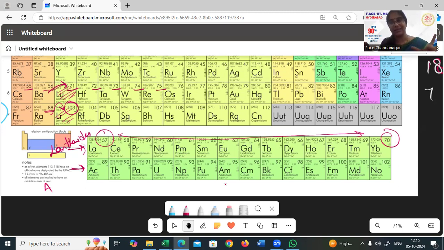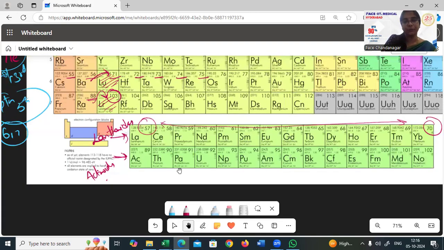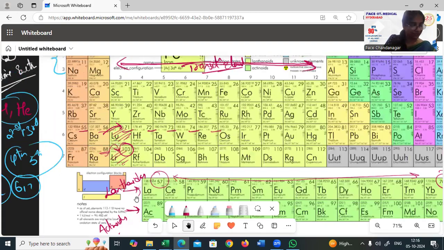This is called lanthanide contraction and actinide contraction. Everything is to be contracted and put under one box, which is not possible for us. That's the reason we have shown it differently. It is not two different periods. It is the same period of 6th and 7th periods. You have lanthanides and actinoids. Actinoids and lanthanoids are those elements. So that is how your periodic table is being classified.